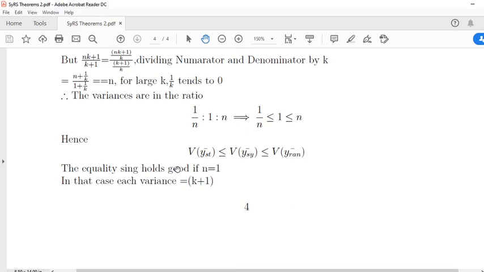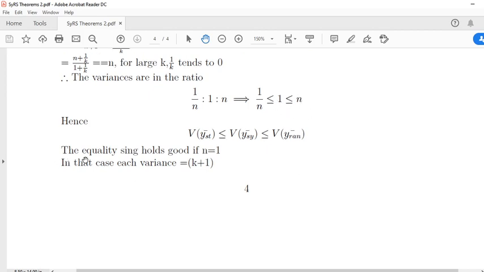So hence variance of y bar st is less than or equal to variance of y bar sy, which is less than or equal to variance of y bar random. Here our sample size is always greater than 1, so this is n greater than 1. The equality holds good if n is equal to 1, in which case each variance is equal to k plus 1.